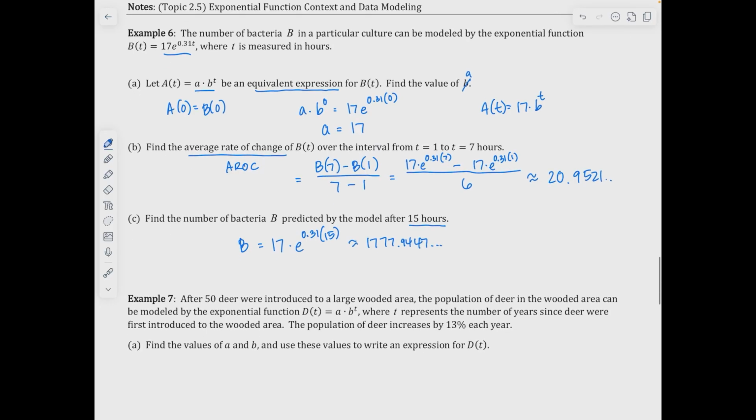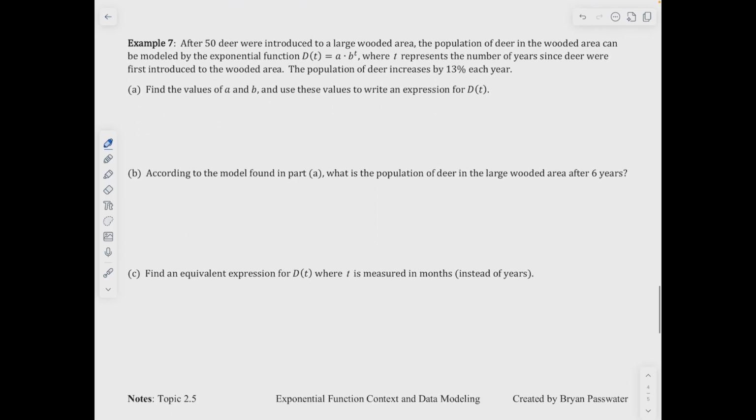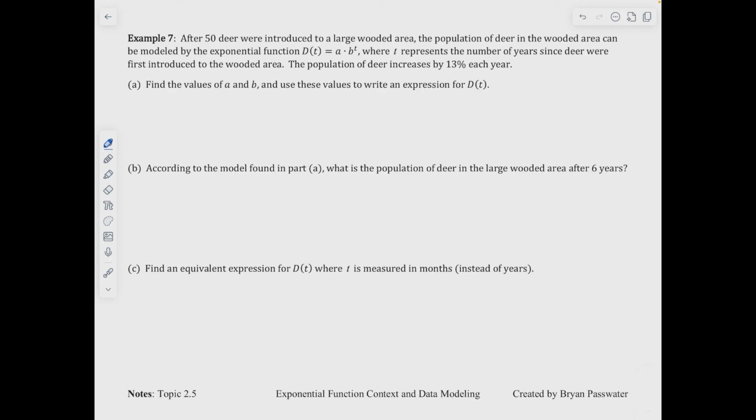For example number 7, 50 deer were introduced to a large wooded area. So this is your initial value. The population can be modeled by an exponential function, a times b to the t. T represents number of years, and it increases by 13%.